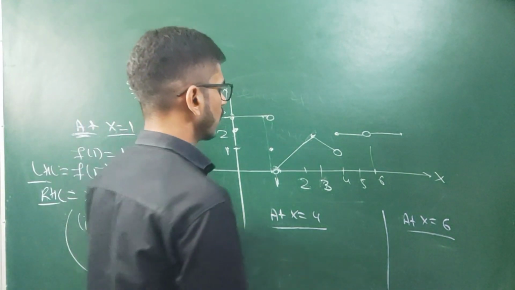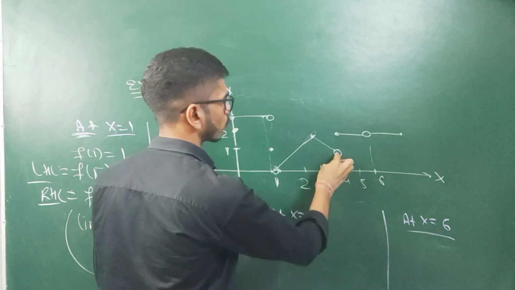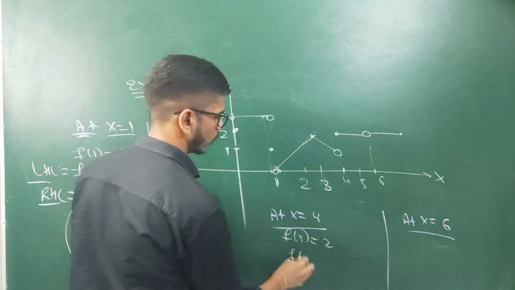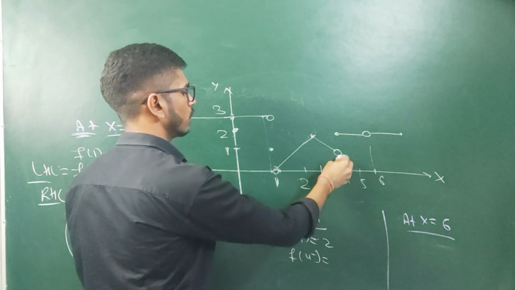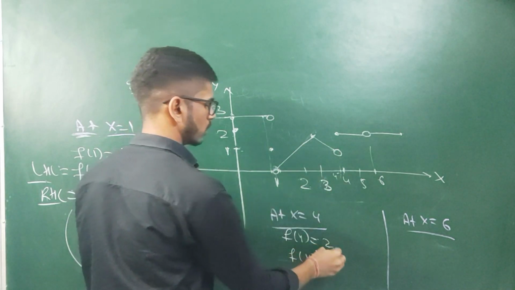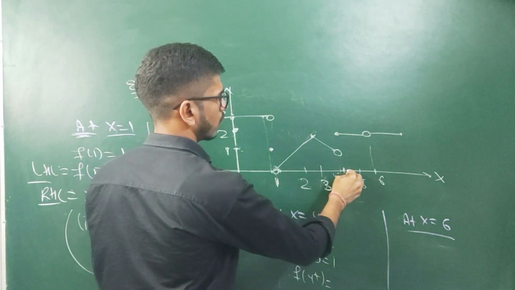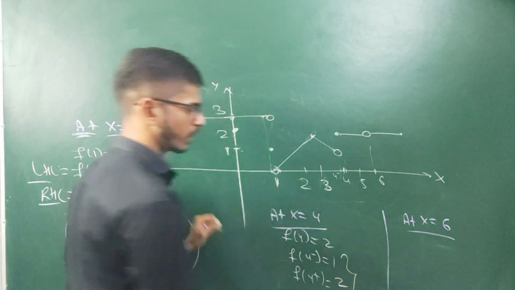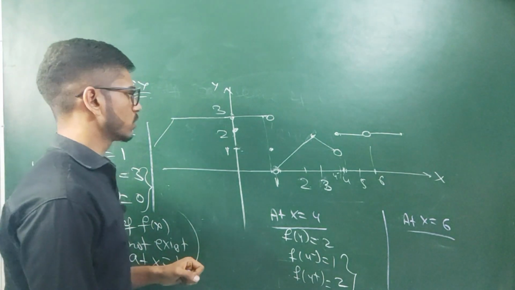So in the similar manner, we will find the value of function at x equal to 4. At x equal to 4, we are getting value equal to 2. Value of function is 2, but value of function at 4 minus means we are calculating the left hand limit. The value of the left hand limit at 4 minus will be this, and value of function at this point is 1. Okay, in the similar manner we will find the right hand limit, that will be 4 plus, we have to find the value of function at this point, it will be 2. So we are getting different values at 4 minus and 4 plus. So in this case also, the limit of this given function will not exist.